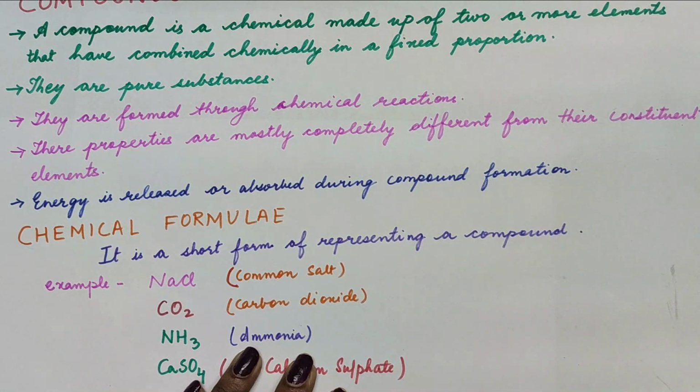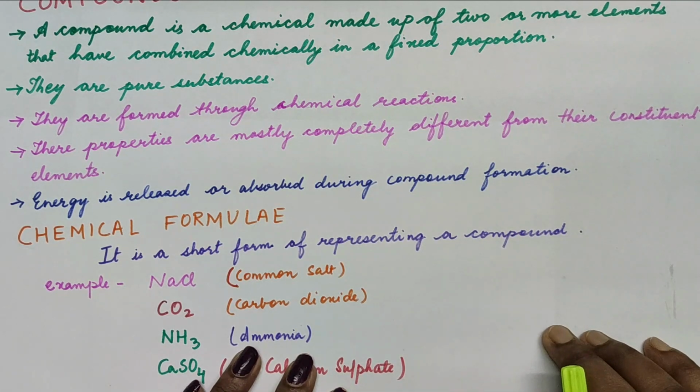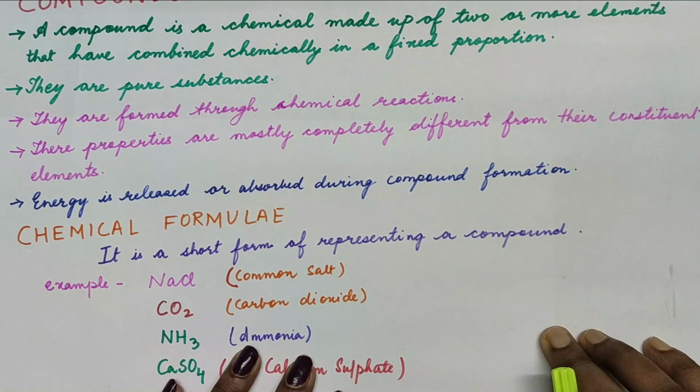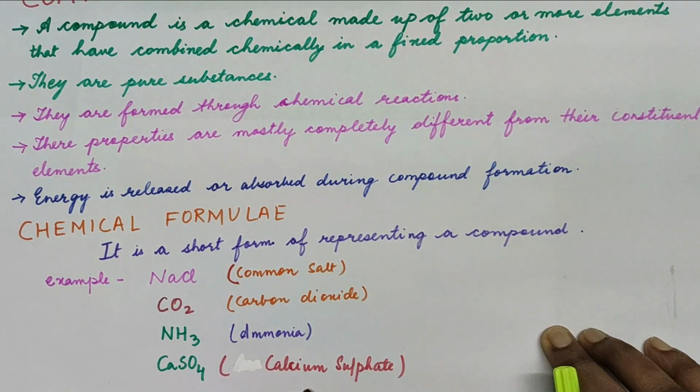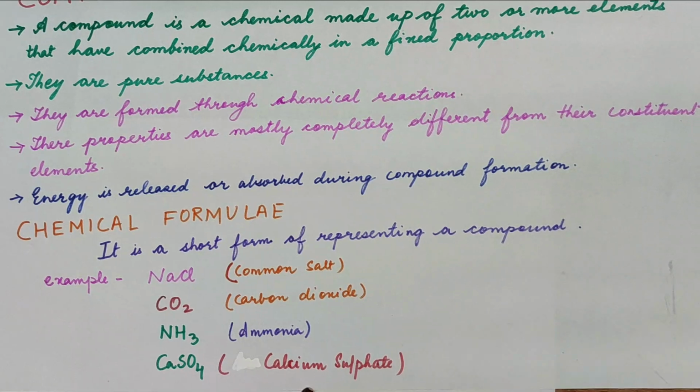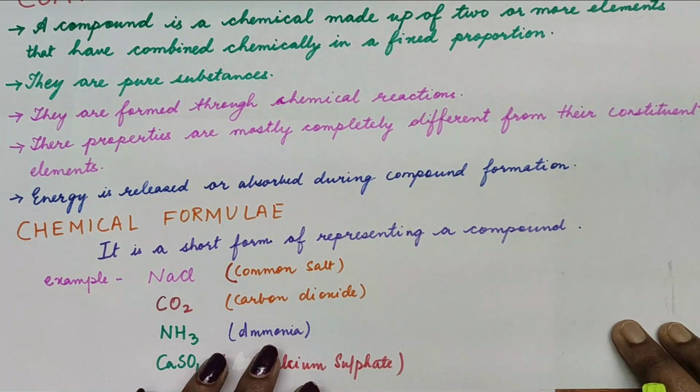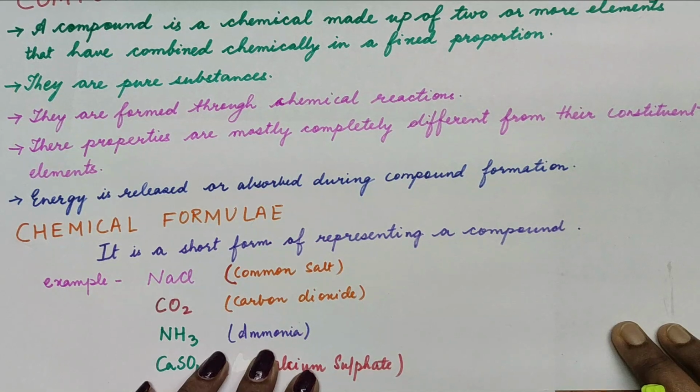Similarly, carbon dioxide is made up of carbon and oxygen. Ammonia is made up of nitrogen and hydrogen. And calcium sulfate is made up of calcium, sulfur and oxygen. So using the chemical formula, we represent the molecules of a compound.